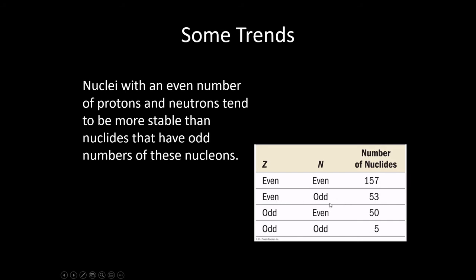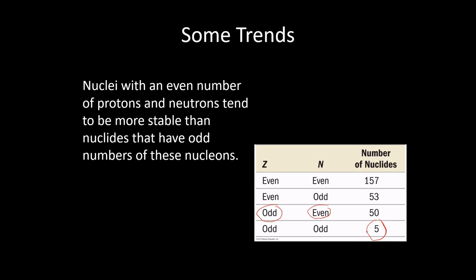When you get to having an odd number of one or the other, there's still a decent number. There's 53 that have even numbers of protons but odd numbers of neutrons, and there are 50 isotopes where you have an odd number of protons and an even number of neutrons. But when it comes to isotopes where you have an odd number of both, there are only 5.